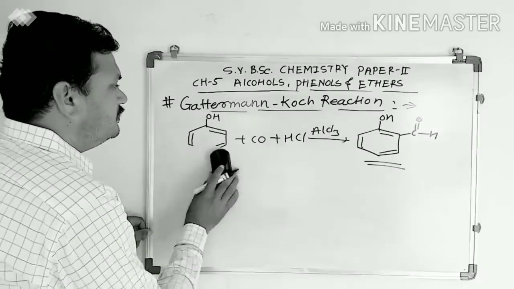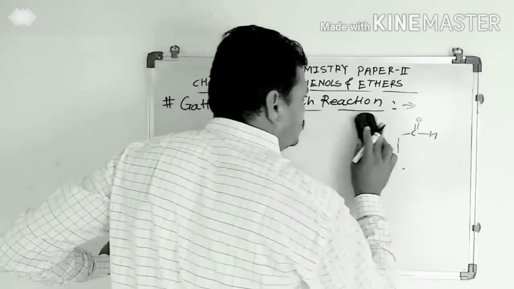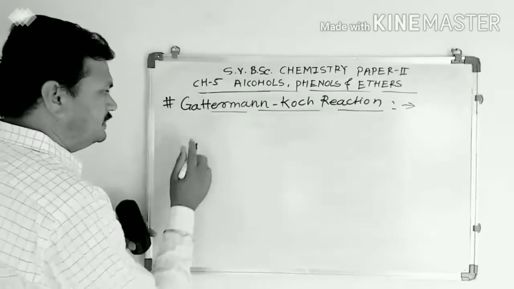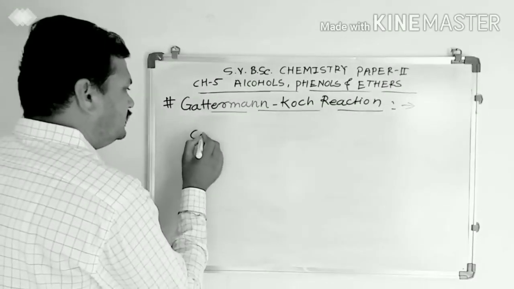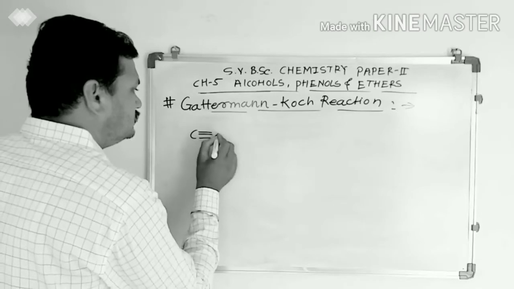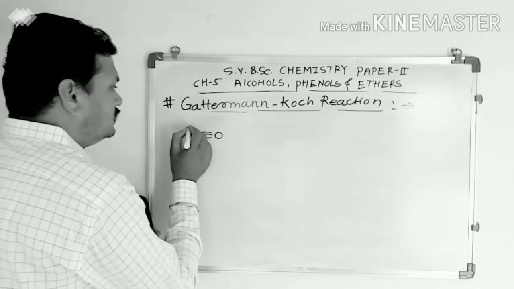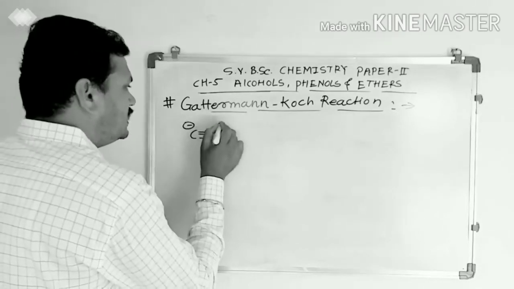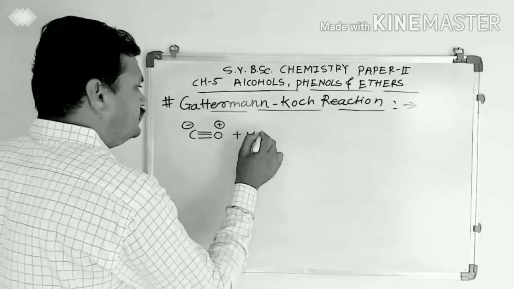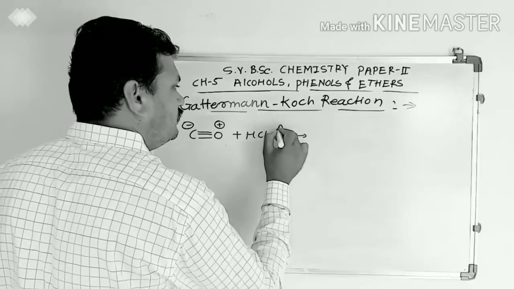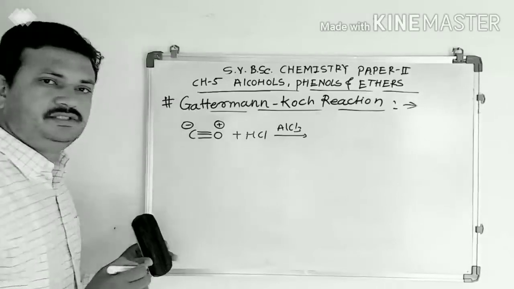Now we will see the mechanism of this reaction, how this reaction actually takes place. First, the carbon monoxide, CO, carbon has negative charge, oxygen has positive charge, reacts with HCl in presence of AlCl3 as a catalyst.